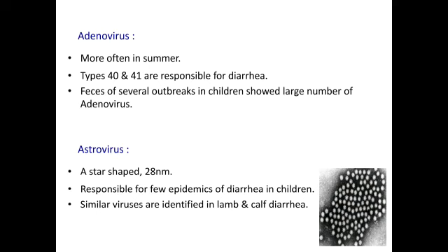Next is adenovirus. It is more often seen in summer. Types 40 and 41 are responsible for diarrhea. Feces of several outbreaks in children show large numbers of adenovirus. Next is astrovirus. It is a star-shaped virus, 28 nanometers in diameter, which is responsible for a few epidemics of diarrhea in children. Similar viruses are identified in lamb and calf diarrhea.